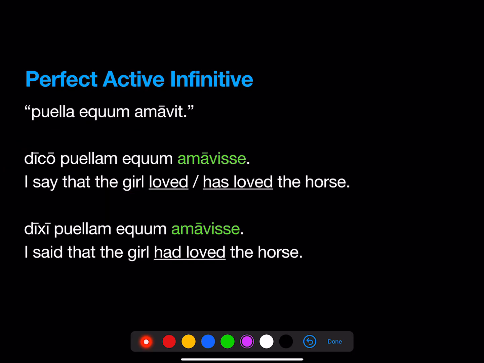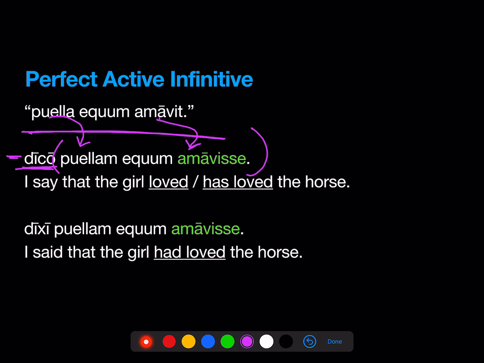So how do we use the perfect active infinitive in indirect statement? Well, here's our direct statement to start off. Puella equum amavit. The girl loved the horse. So if we're going to put that into indirect statement, let's start with the present tense verb dico. Dico puellam equum amavisse. We've taken puella and we've put it in the accusative. We've taken the verb and we've put it into the infinitive.